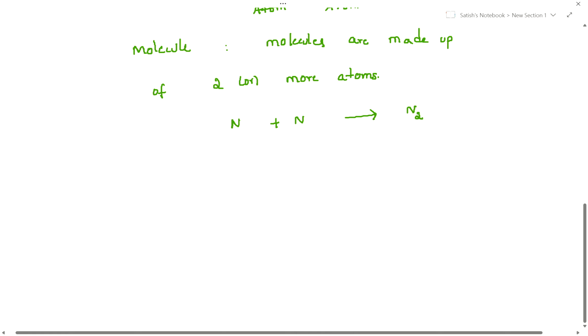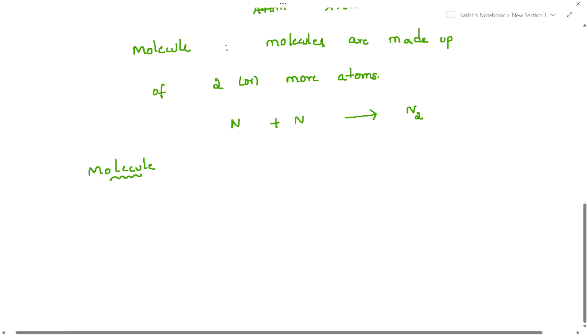Now, next one guys, what is the next one? Molecule classification I am explaining. After that, I'll give you two questions. Try to give answers.